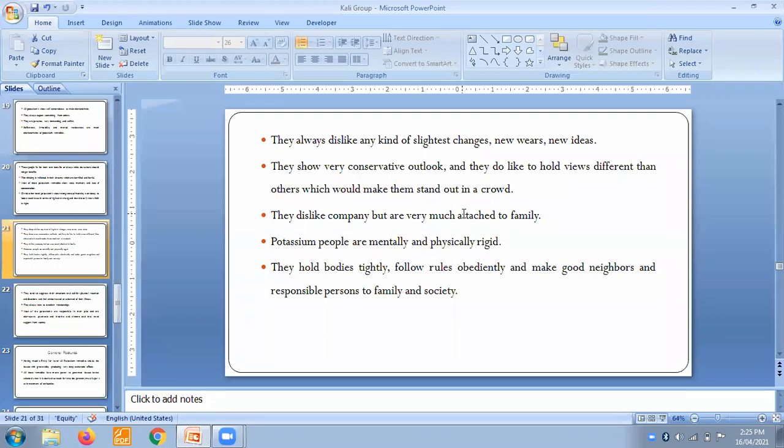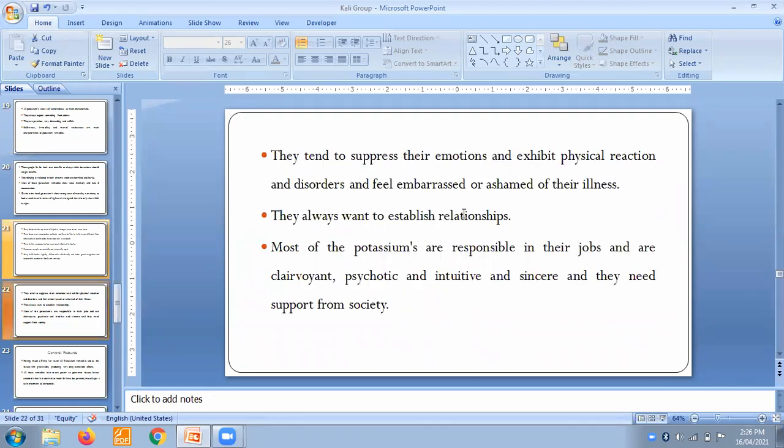Potassium people are mentally and physically rigid. These people are really very rigid. They hold their bodies tightly, follow rules obediently, and make good neighbors and responsible persons for family and society. So this is the most important part of your Kali.